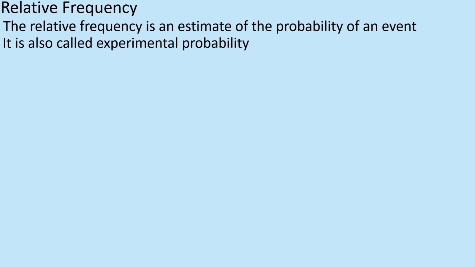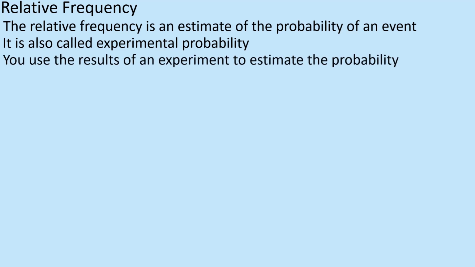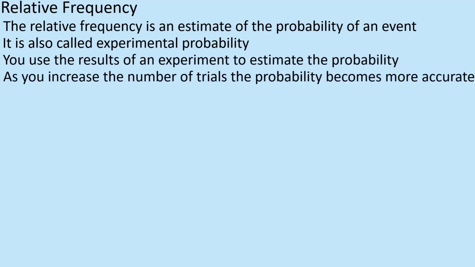So we do a trial, and we use that trial to determine what we call relative frequency as opposed to actual probability. So you can use results from experiments to estimate the probability. As you increase the number of trials, the probability becomes more accurate. So the more trials you do, the more accurate it becomes. So an example: if I were going to roll the dice 1 million times, you would expect a sixth of them to be the number 1.